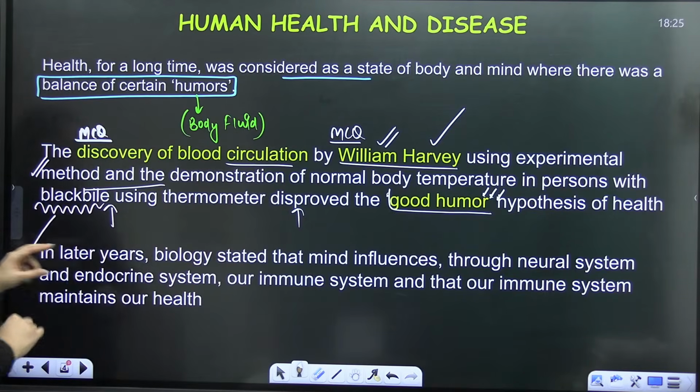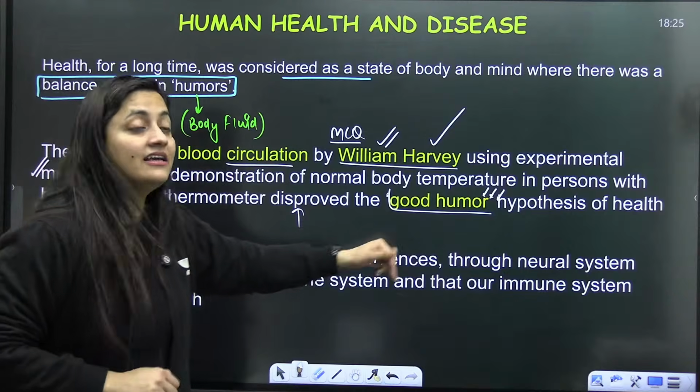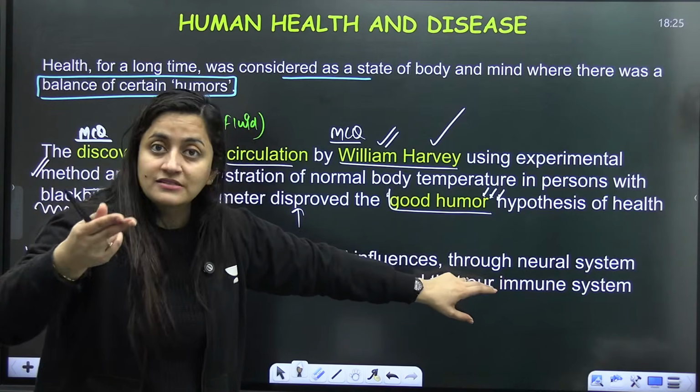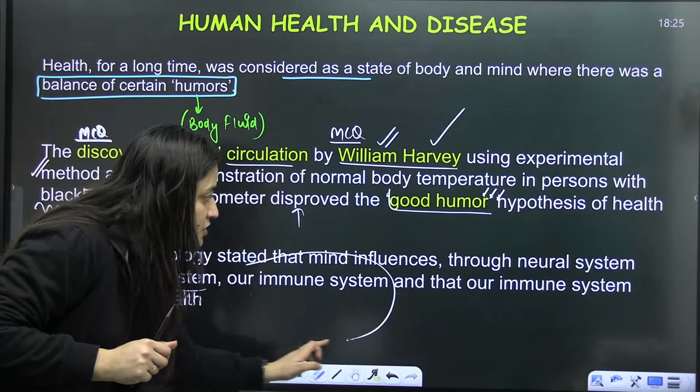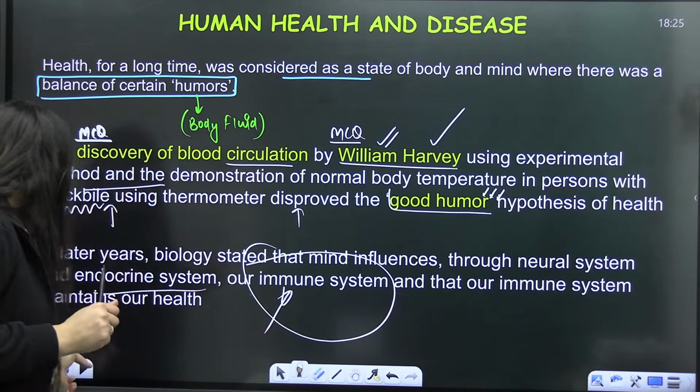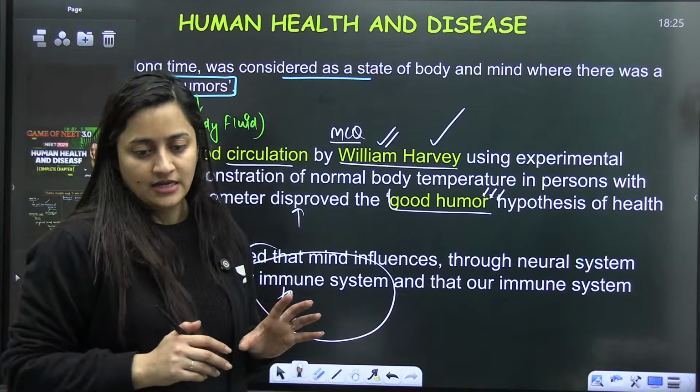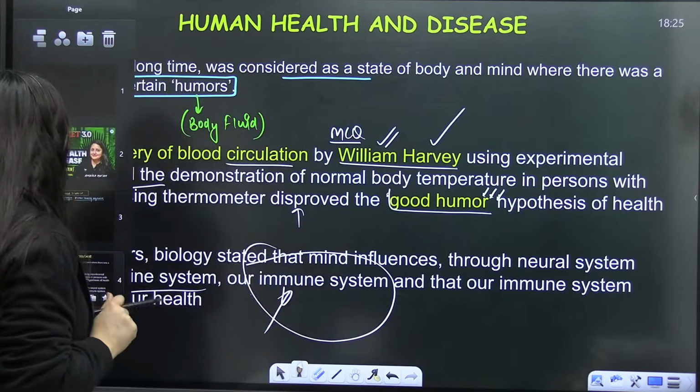Then, in later years, biology stated that the mind influences through the neural system, that is our nervous system, and the endocrine system, and it is the immune system that is going to maintain our health. So this is the basic introductory part here.